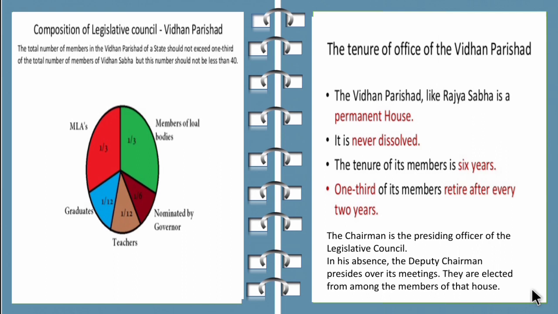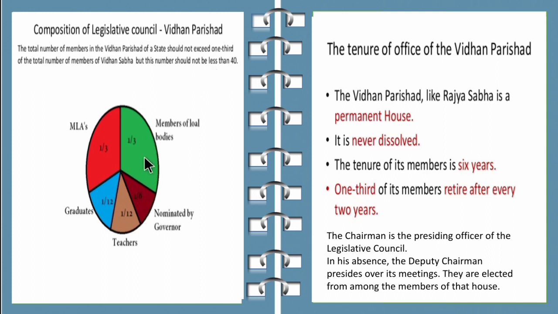So now let's see about the composition of the Legislative Council. The Legislative Council is the upper house, which is also called Vidhan Parishad. The total number of members in the Vidhan Parishad of a state should not exceed 1/3 of the total number of members of Vidhan Sabha, but this number should not be less than 40.